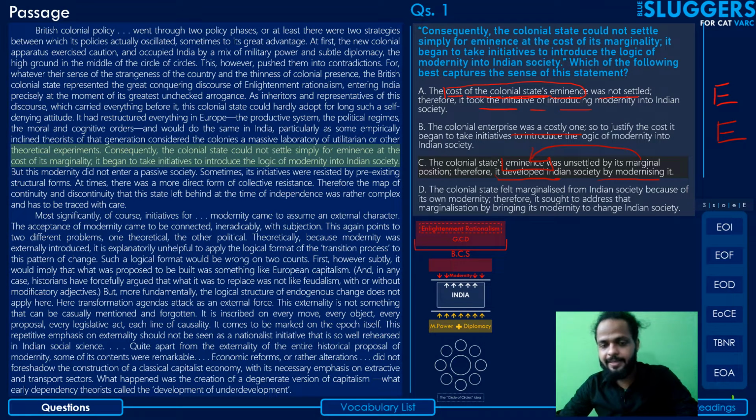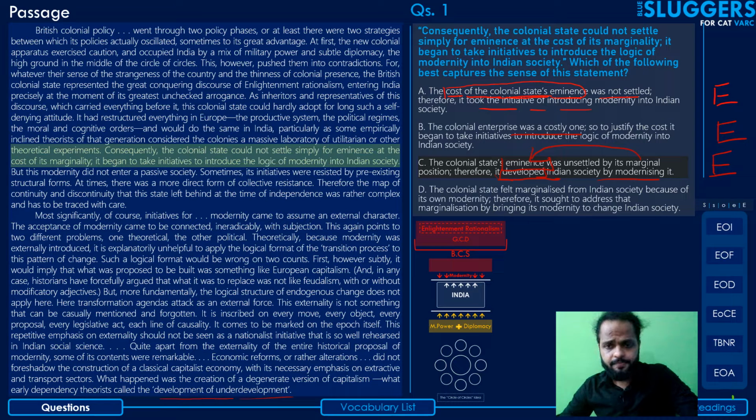The author has been very clear that there was no development that happened as a result of the Britishers introducing modernity. In fact, he somewhere says there was a development of underdevelopment. So we definitely have reservations against this part as well, and you can eliminate this also with a capital E.